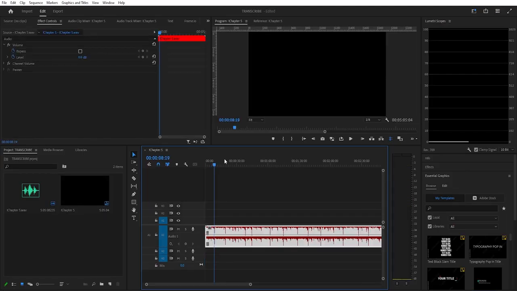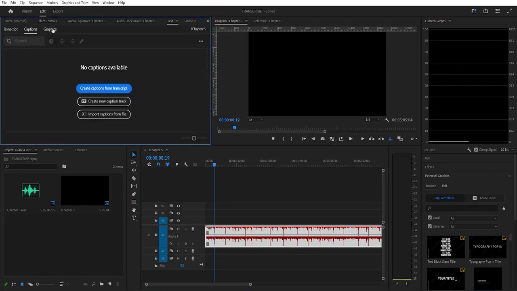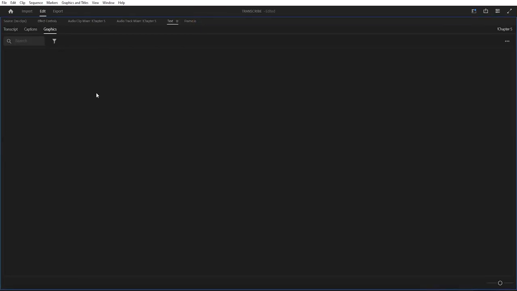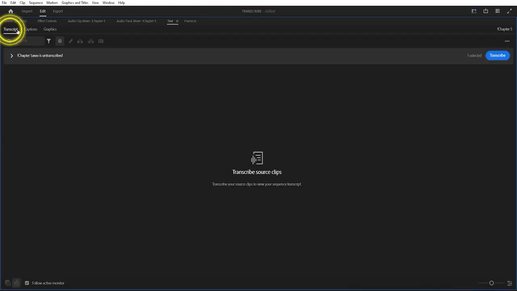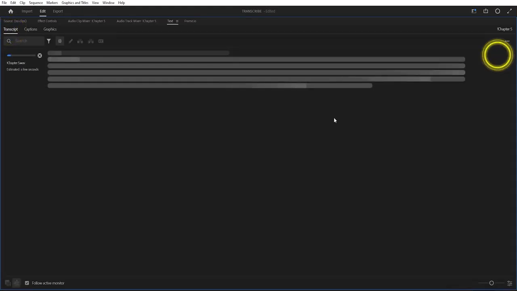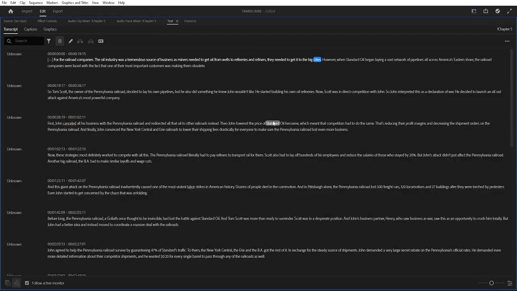We're going to click our audio file. We're then going to go to our text panel, head over from captions to transcript, and it should just say transcribe. And that's all you've got to do. Just click the transcribe button. Lovely, let it do its work. And as you can see, we've got a transcript of the whole audio file.